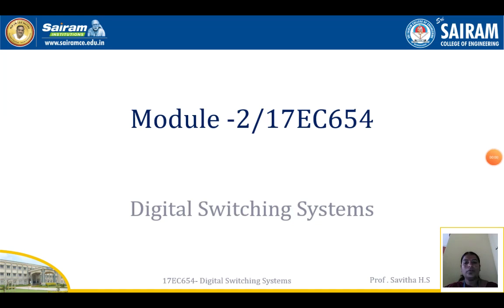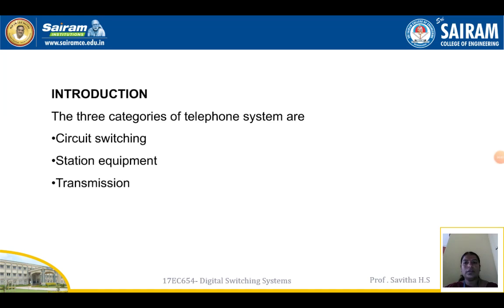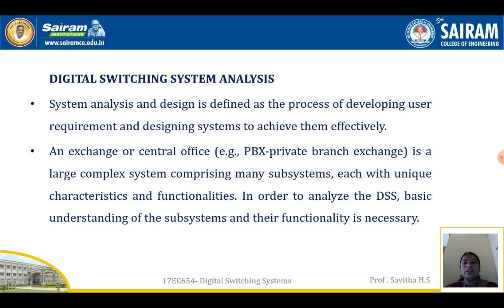In Module 2, the second part is digital switching systems. Introduction. Three categories of telephone systems are circuit switching, station equipment, and transmission. Digital switching systems. System analysis and design is defined as the process of developing user requirements and designing systems